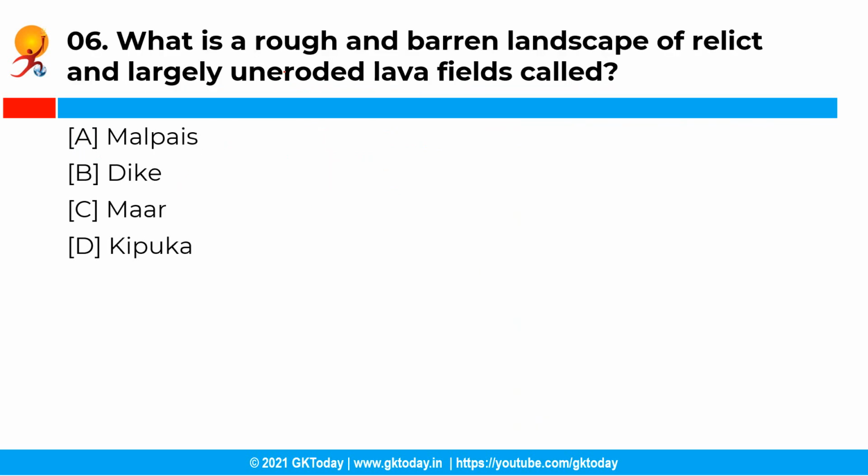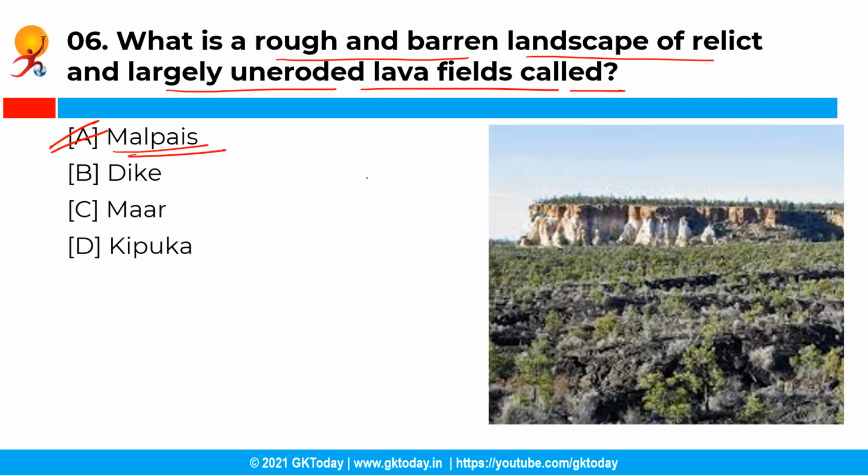Moving ahead with the next question. So what is a rough and barren landscape of relict and largely uneroded lava fields called? So you have the following options and the correct answer is option A, that is malpais. See, a rough and barren landscape of relict and largely uneroded lava fields is called a malpais. And malpais in Spanish means bad land.